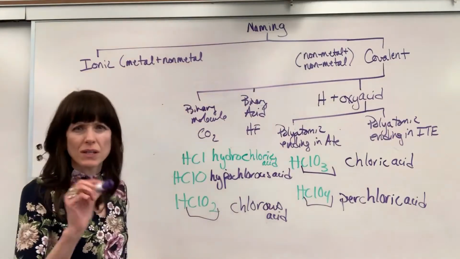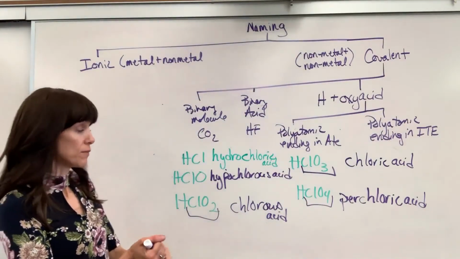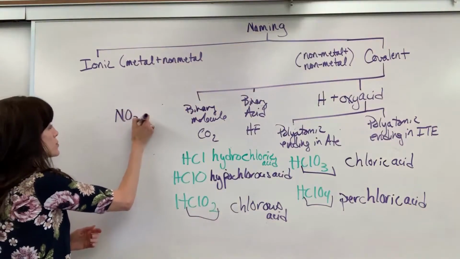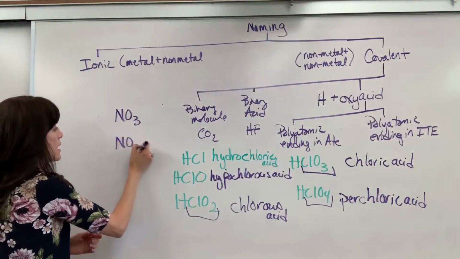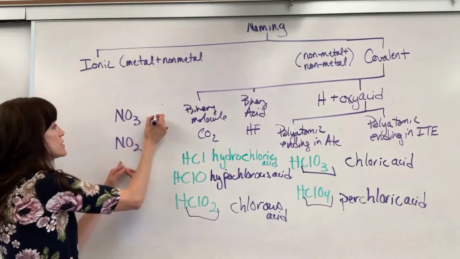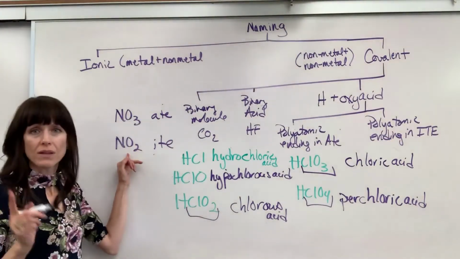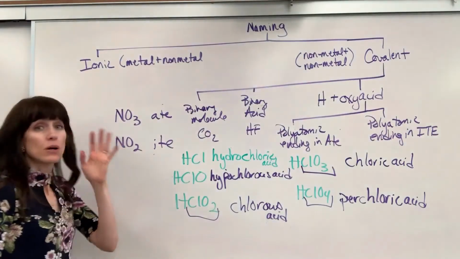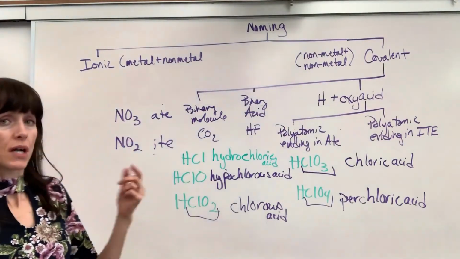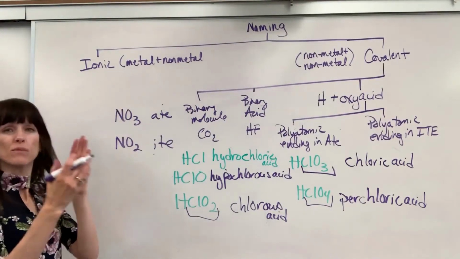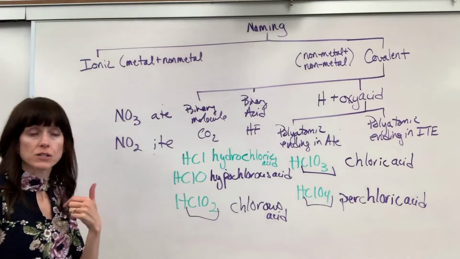Let me give you an example with this. In fact, you've seen this a couple of times. Nitrate and nitrite. So this is your nitrate, that's your nitrite. Notice there's one less oxygen. But don't think, oh, ate means 3 oxygens, ite means 2. It doesn't. It just means for these relatives, there's one less oxygen.